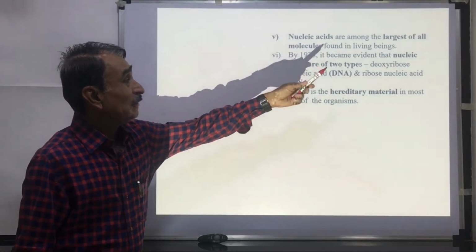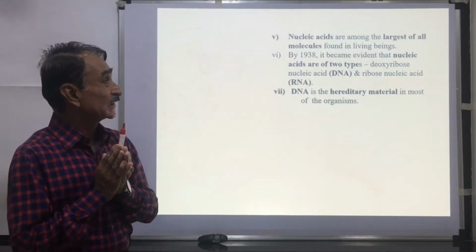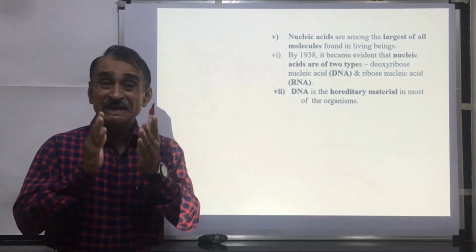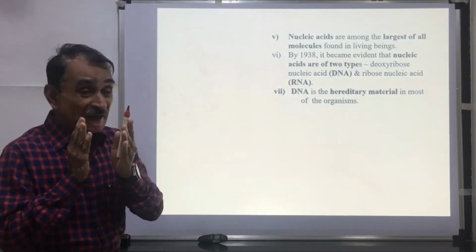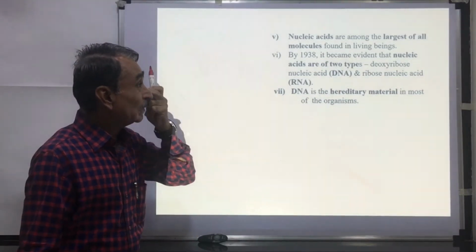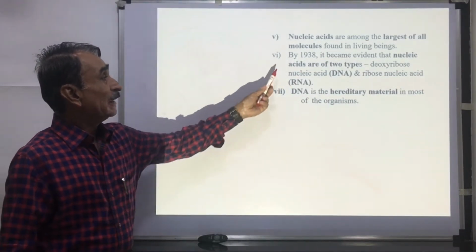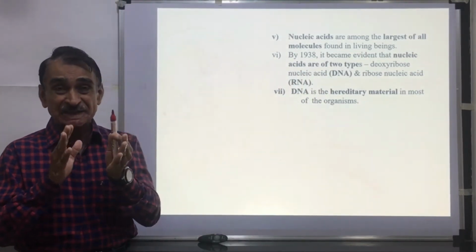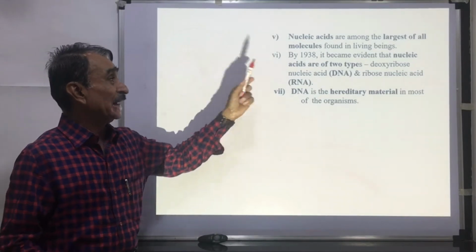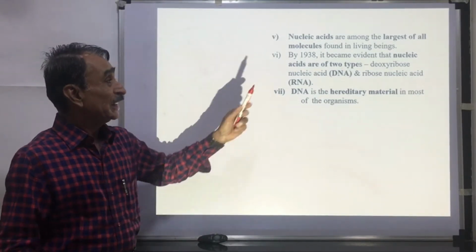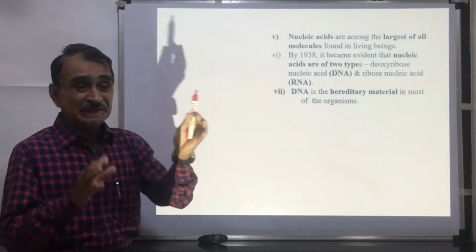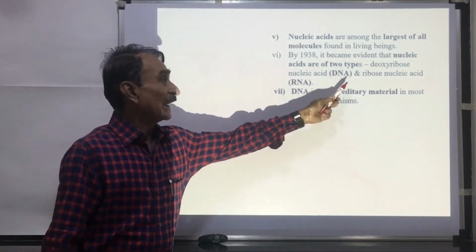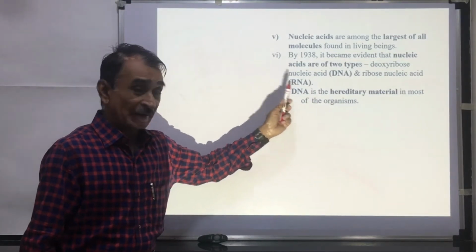Nucleic acids are among the largest of all the molecules found in living cells. These are polynucleotides, macromolecules. By 1938, it became evident that nucleic acids are of two types: deoxyribose nucleic acid, that is DNA, and ribose nucleic acid, that is RNA.